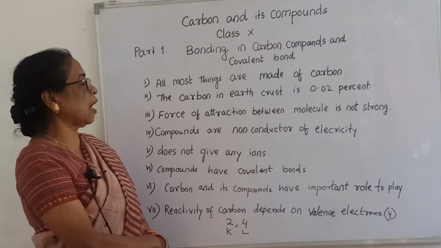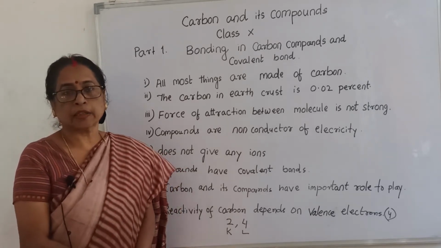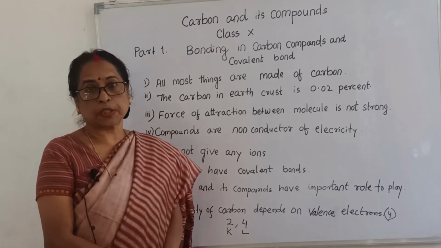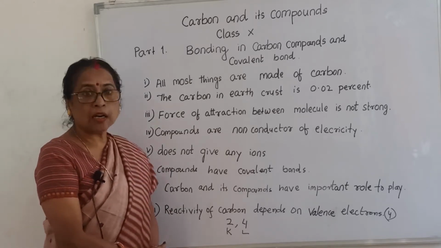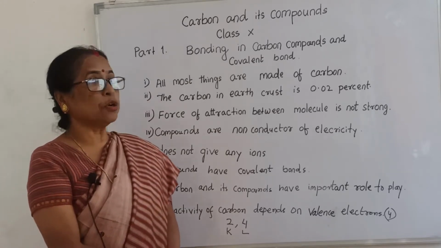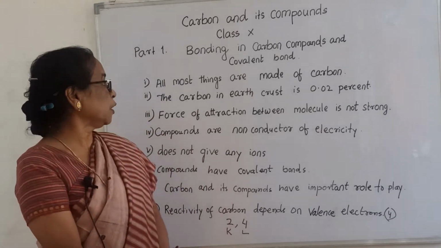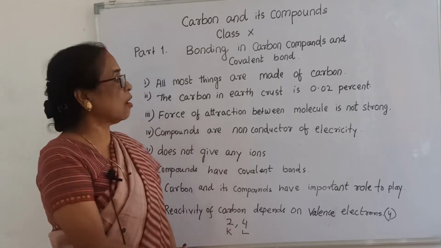But the question is, what is the percentage of carbon in the earth's crust? That is only very small, 0.02%. Now think for yourself: the carbon in the earth's crust is only 0.02%, but you can use so many things, and all of them are made up of carbon.